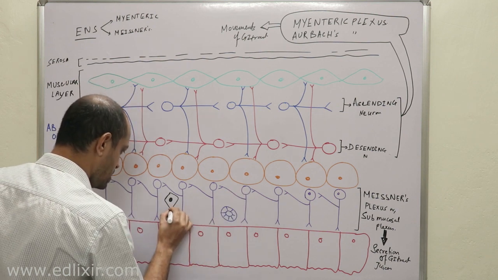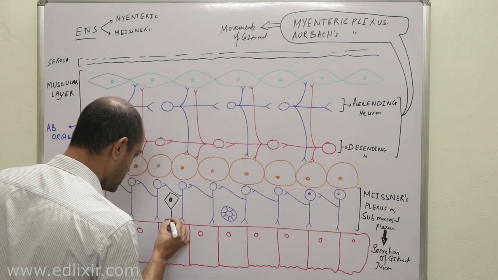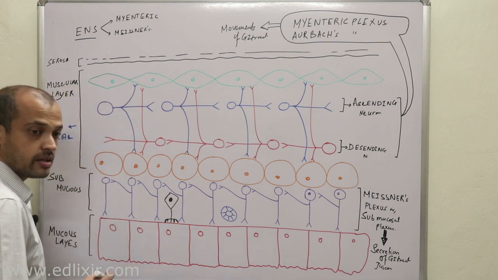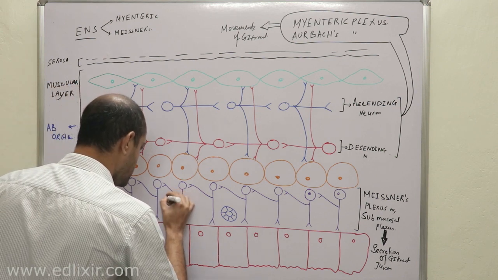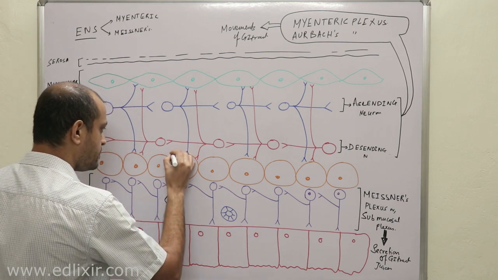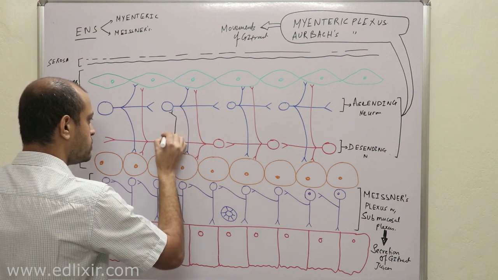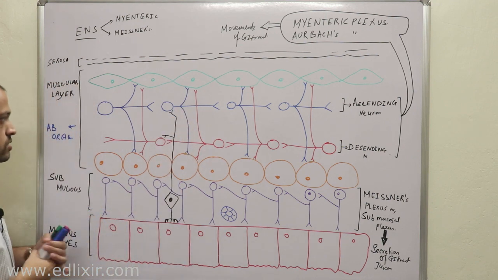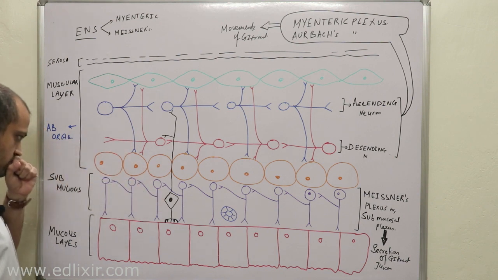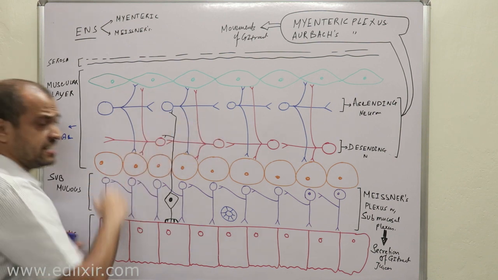Now these neurons are also activated by many things, but one of the main things which activates these neurons is sensory neurons. This sensory neuron is present in the submucosal layer, and these black neurons are sensory neurons which go up and activate both ascending and descending neurons.